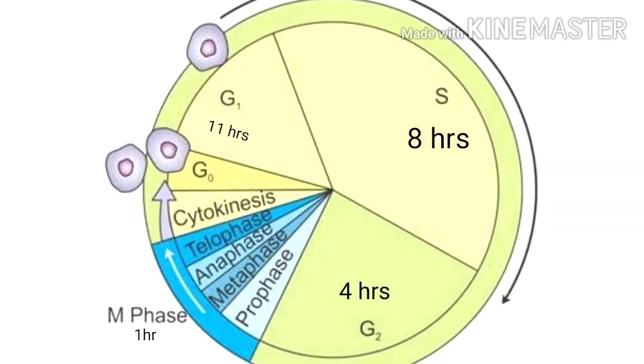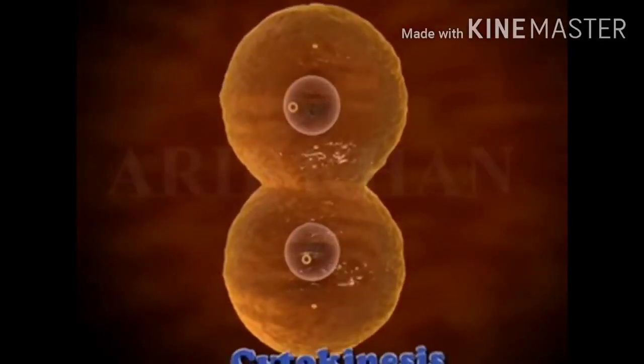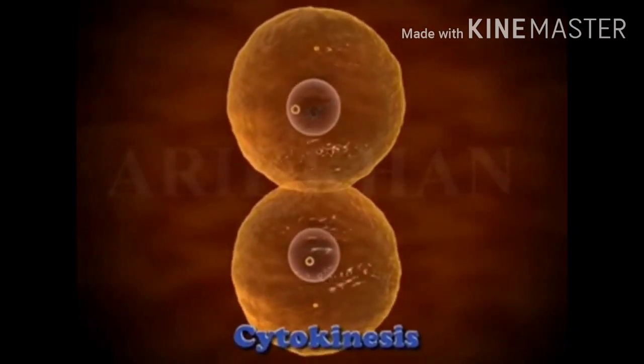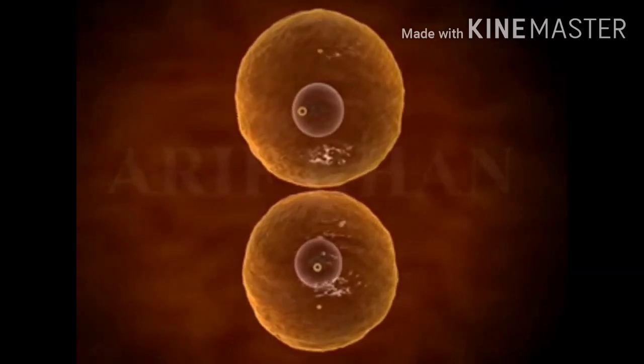Till now we discussed the interphase, which had three phases: G1, S and G2. After this the cell will undergo the proper division, that is, it will enter the M phase. Although the cells spend only 1 hour for the M phase, the rest of the period they spend in preparation, that is, in the interphase.